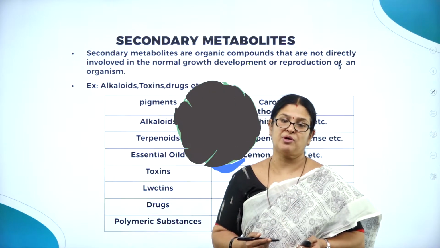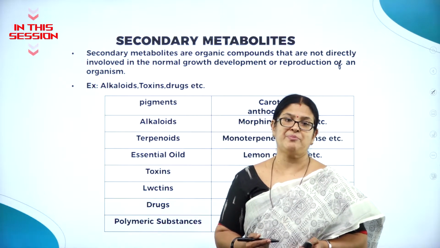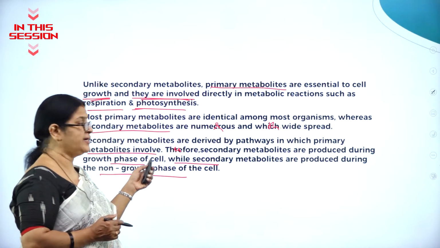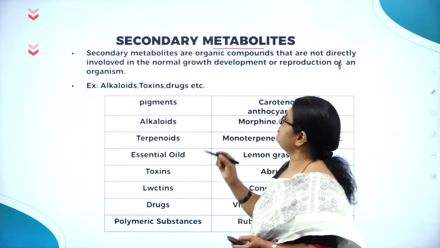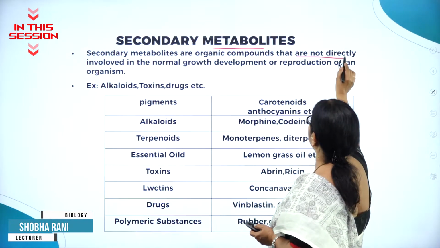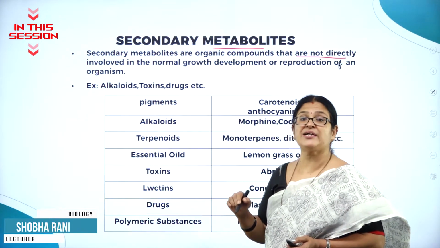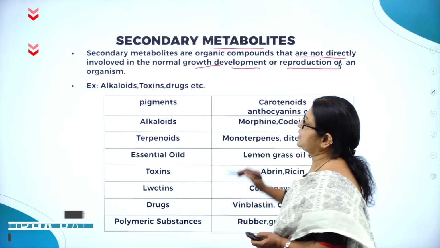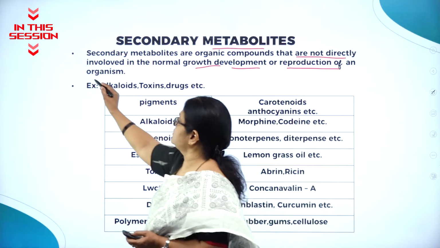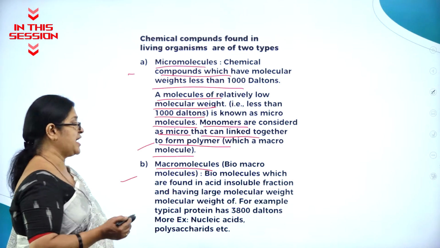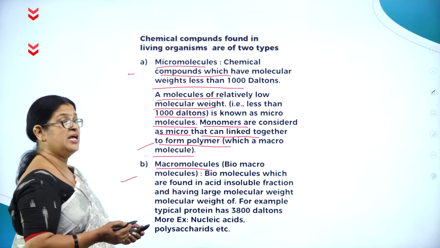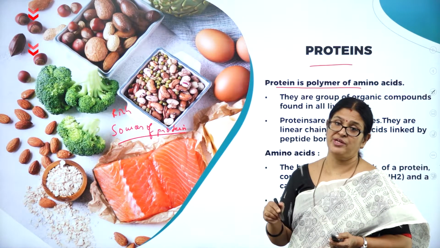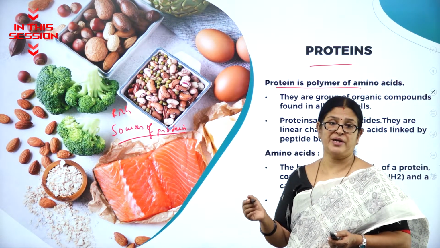The metabolites are broadly classified into primary metabolites and secondary metabolites. So secondary metabolites are derived by pathways. Secondary metabolites are organic compounds that are not directly involved in the normal growth and development, reproduction of an organism. Biomolecules which are found in acid insoluble fraction and having large molecular weight. Amino acids are the building blocks of proteins. So proteins are made up of amino acid.